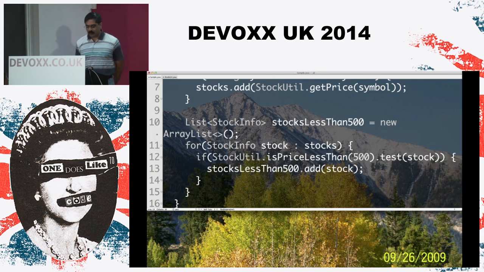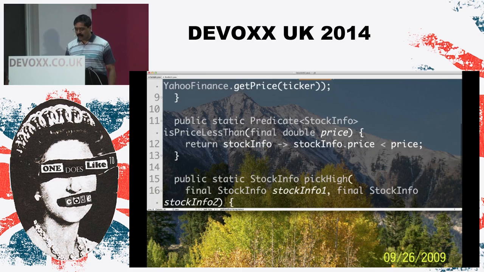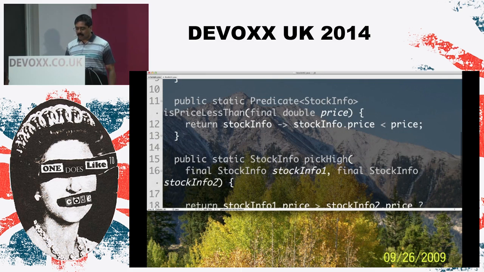Now, what does this do? It loops through all the stocks with the prices now, and if the particular stock we are looking at is priced less than 500, then add it to this new collection. Now, what does this isPriceLessThan500 do? Notice this function says I'm going to return a predicate.